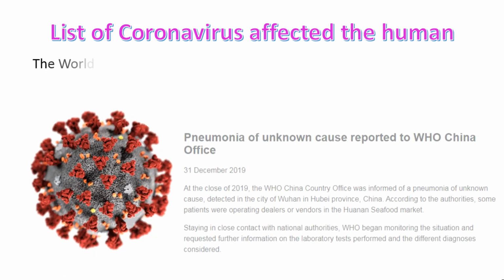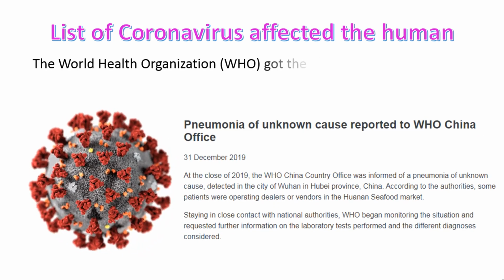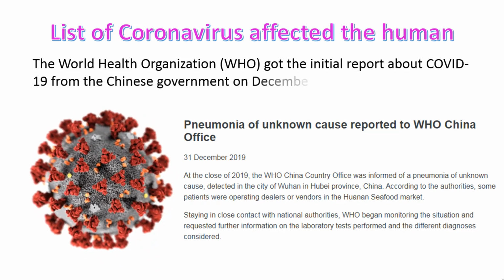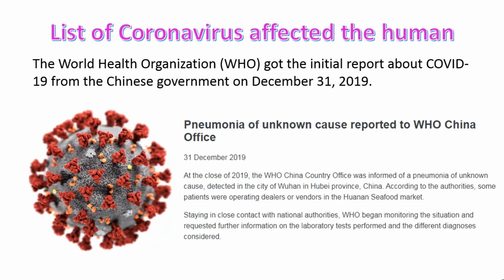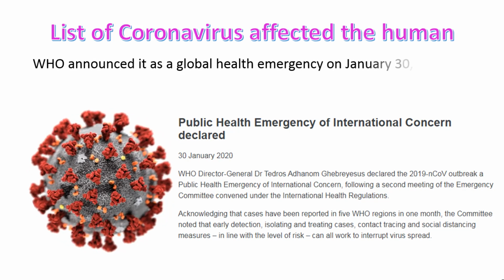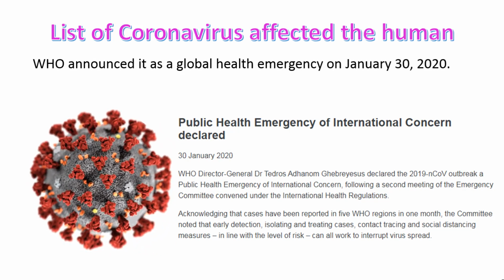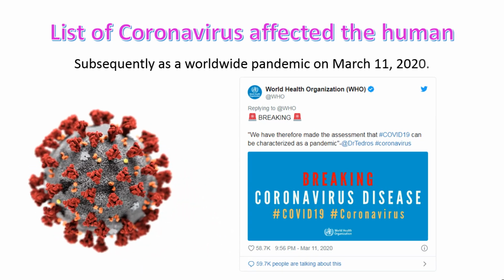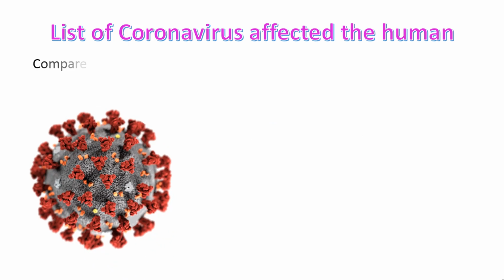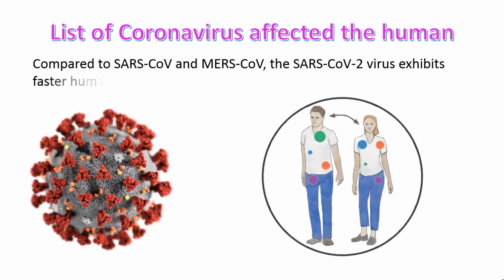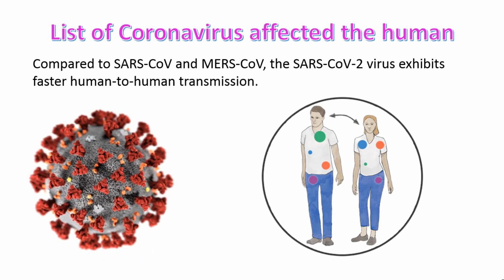The World Health Organization (WHO) got the initial report about COVID-19 from the Chinese government on December 31, 2019. WHO announced it as a global health emergency on January 30, 2020, subsequently as a worldwide pandemic on March 11, 2020. Compared to SARS-CoV and MERS-CoV, the SARS-CoV-2 virus exhibits faster human-to-human transmission.